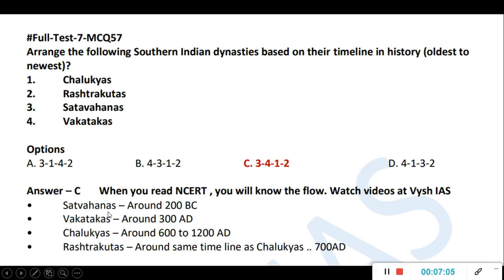Okay, so the Mauryas were there in 300 BC. After that, the Satavahanas will be there in 200 BC. Then the Vakataka kingdom is in 300 AD, that is around Gupta time. And then the Chalukyas are there during Harsha's time, 600 AD. And the Rashtrakutas, also a little bit on the Karnataka side, again the same time. Okay, Rashtrakutas, Chalukyas, Harsha, these are all almost contemporary.